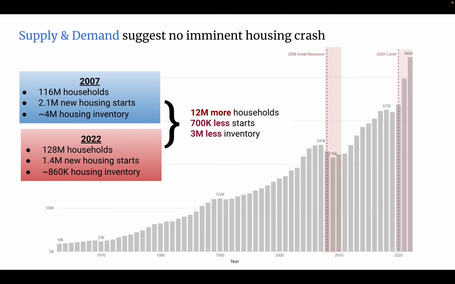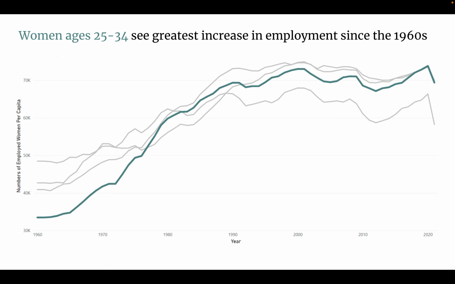Let's look at two-income families. In this graph, we're looking at the number of employed women per capita, split into age groups. I've selected ages 25 to 34 to highlight because this is the age group where we might have expected the most child rearing to occur and women to be at home. Women ages 25 to 34 see the greatest increase in employment since the 1960s.